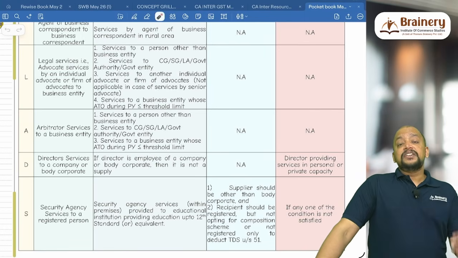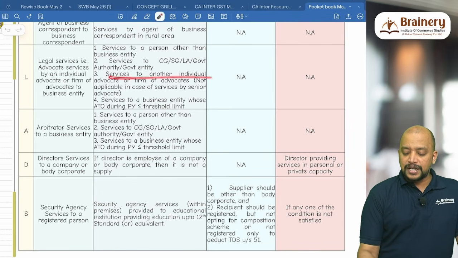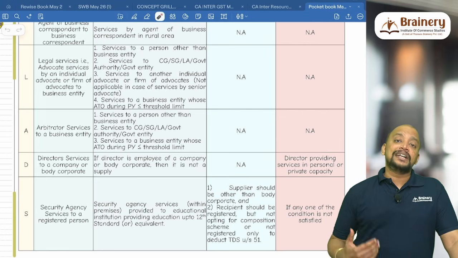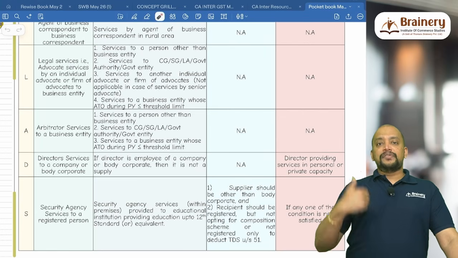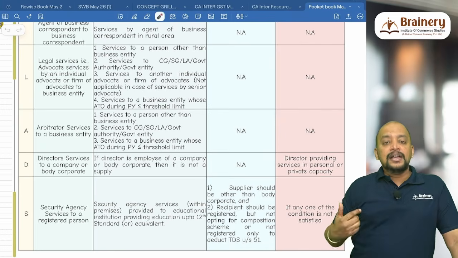In this, if the supplier is a senior advocate, this point is not applicable, that is, services to another individual advocate or firm of advocates. For example, I am a senior advocate and you are another advocate or firm of advocates. Now, whenever I am providing services to you, your client will be taken as my recipient and accordingly I need to interpret.